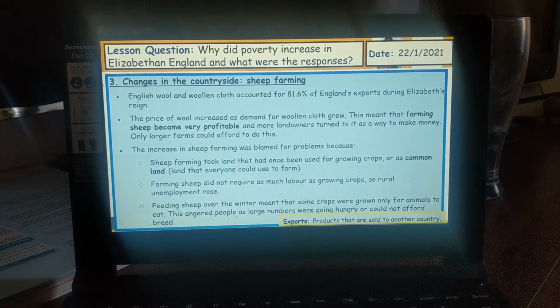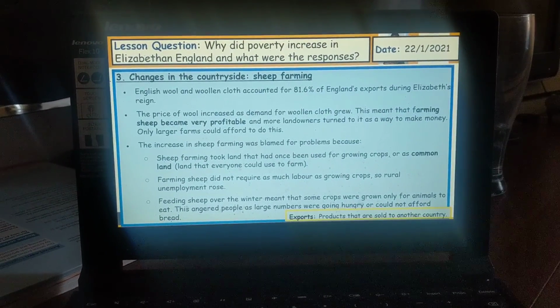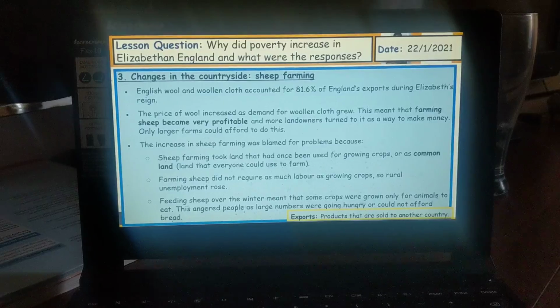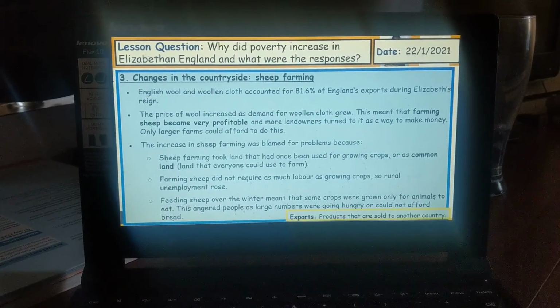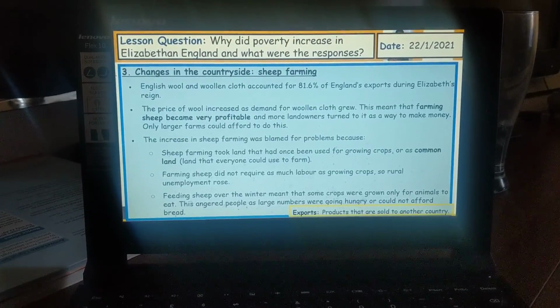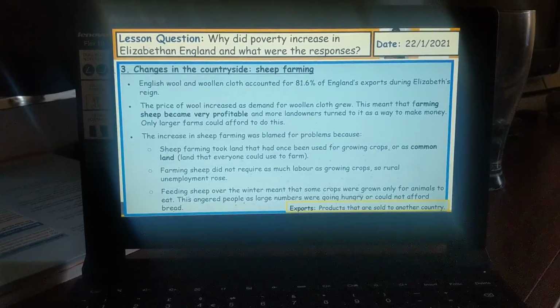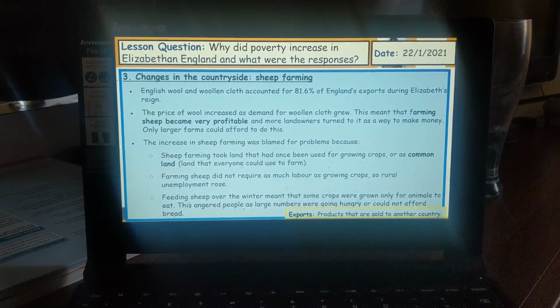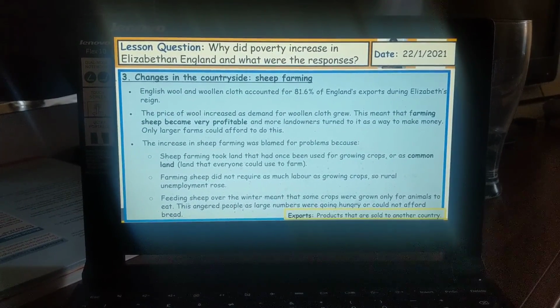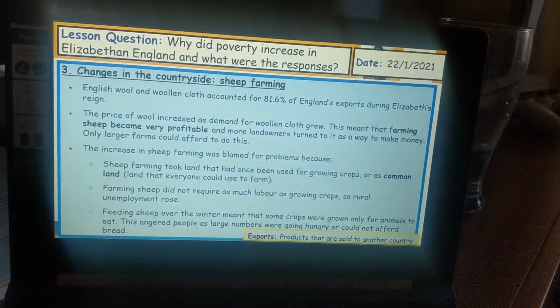English wool and cotton wool accounted for 81.6% of England's exports during Elizabeth's time as Queen. The price of wool increased as demand for woollen cloth grew. This meant that farming sheep became very profitable and more landowners turned to it as a way to make money.